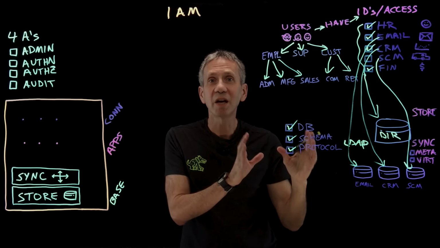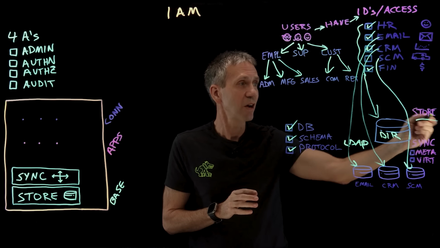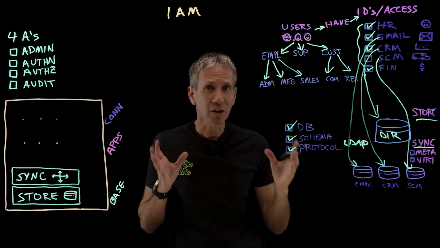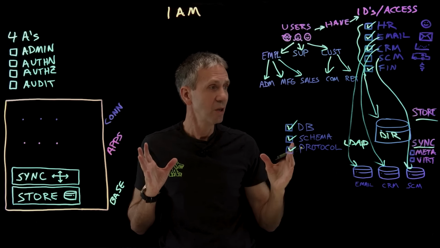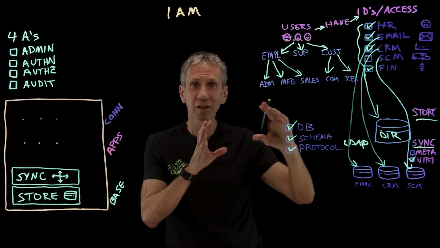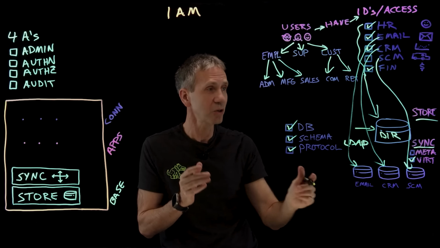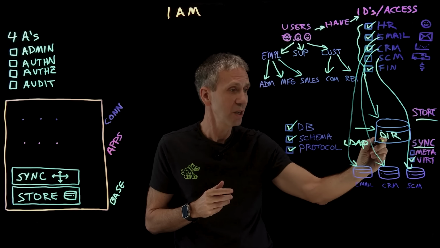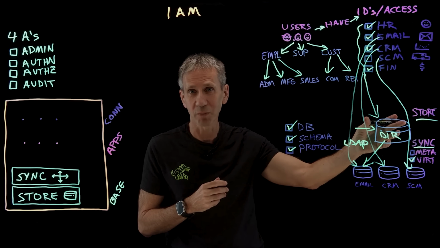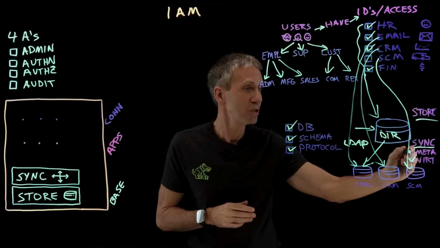So what would be the next best thing if I can't get everything into one single directory? The next best thing, if I can't store them all in one place, is to have an ability to synchronize them. And there are a couple of different ways that we can approach synchronization. One is a virtual directory. That is where this thing here is basically an index. If someone sends a request into this directory and says, look up this user information, it knows where the information is and goes out and retrieves it for me. The information then might be cached here for performance reasons, but in general, it's an index that points into someplace else. Another approach is a meta directory.